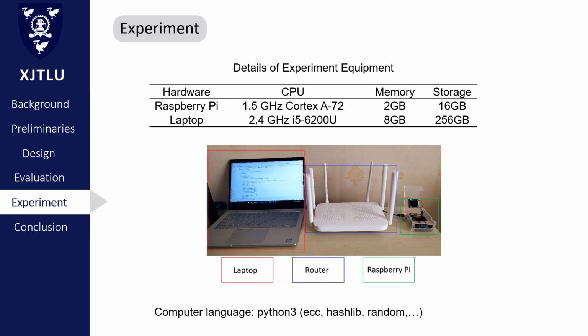After we evaluate them, let's move on to how to implement them. I used 3 devices: a laptop, a router, and a Raspberry Pi. In addition, I used Python to realize my protocols. Because Python has rich libraries, I can use the ECC library to achieve the elliptic curve and Hashlib to achieve the hash function. And my completed code will be shown in my dissertation.